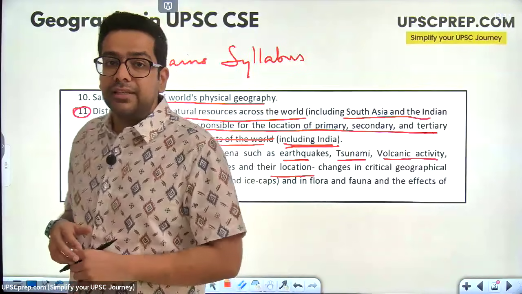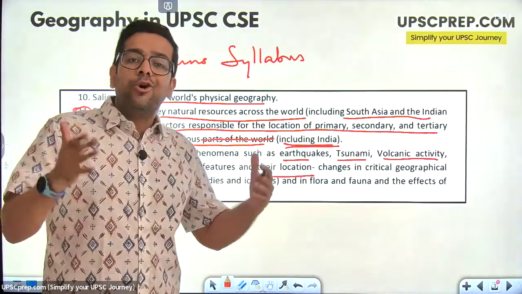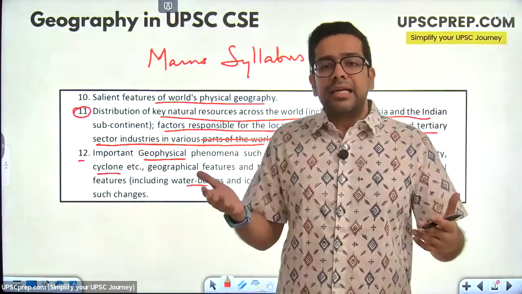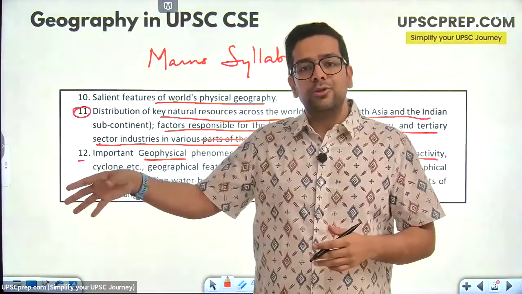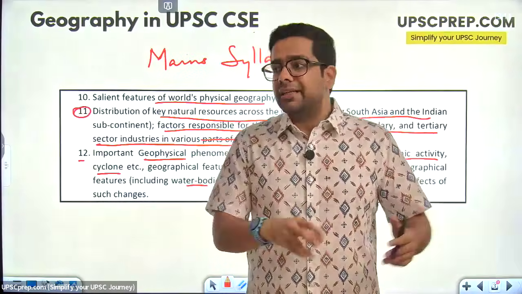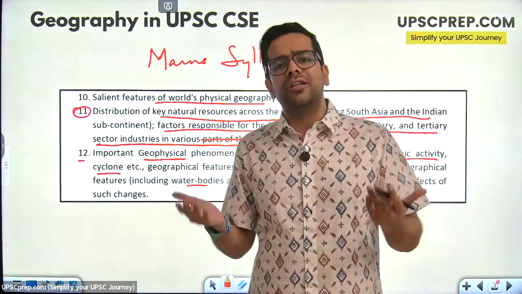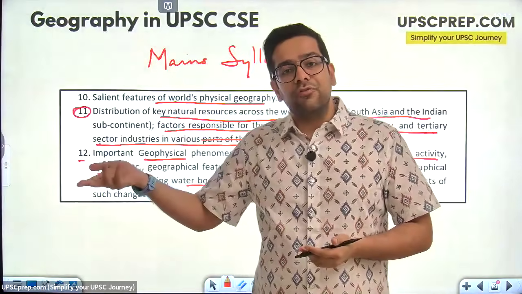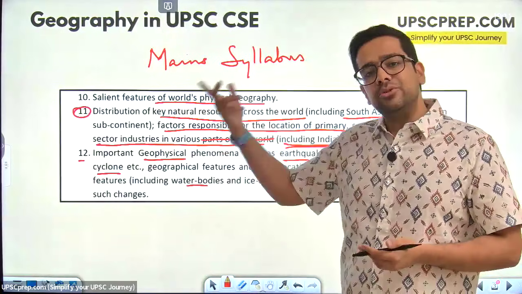I gave you the example of the textile industry. Now for textile industry it doesn't matter. Why? Because cotton is a very light raw material. No matter where I place my industry, it can be in Surat, in Indore, in Lucknow. It can be based on a port, it can be based near a market, doesn't matter. Because moving cotton around is not that big of an issue. Similarly, the finished product can also be moved around very easily. So that's the idea. There are some factors and we need to study those factors.